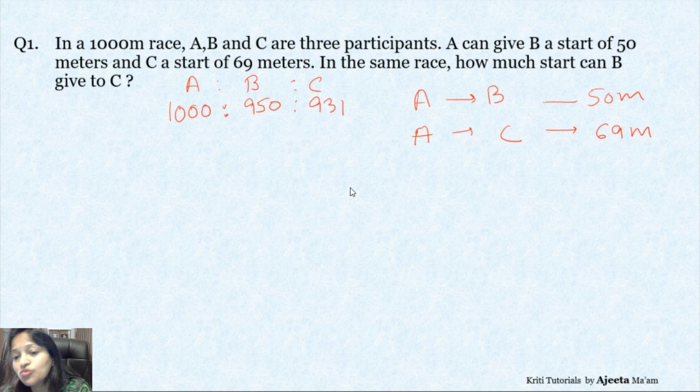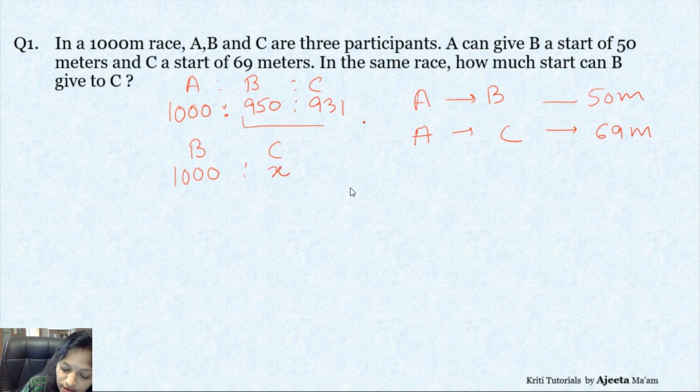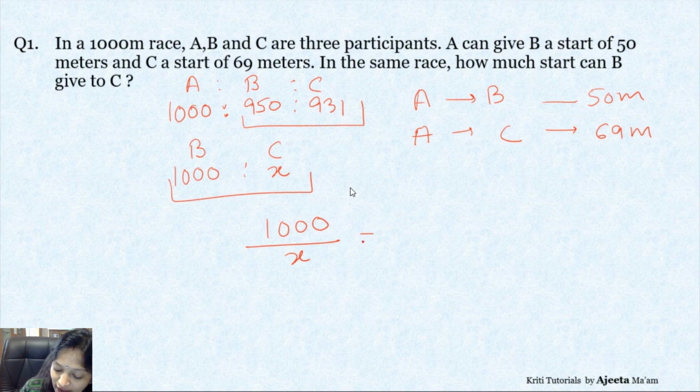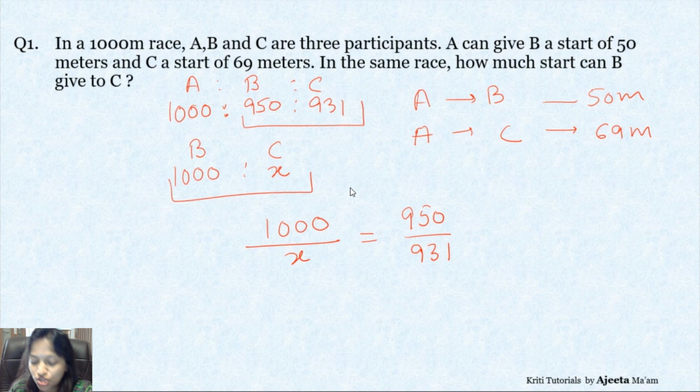Now they are asking, if it is a 1,000-meter race, in the same race, how much start will B give to C? This is what you have to find. So the ratio that is here, of course that same ratio will be followed here. That is a simple concept that we have to follow. So if it is a 1,000-meter race, C will be at X. The ratio of B and C at present is 950 upon 931. I have not reduced anything till now, right? So this is what we have.